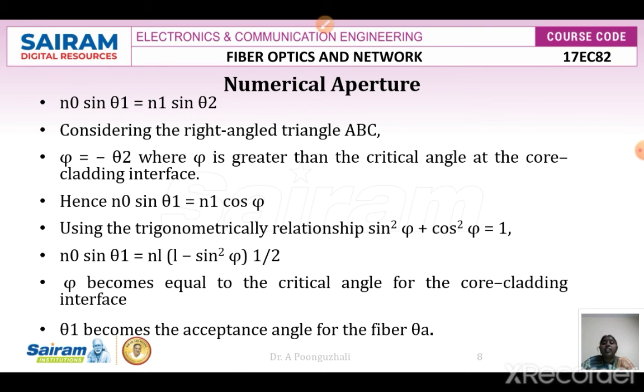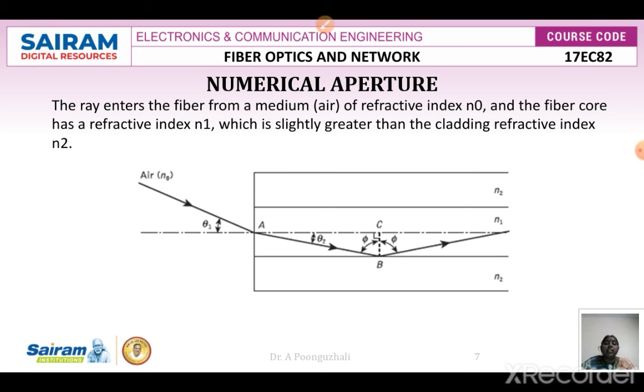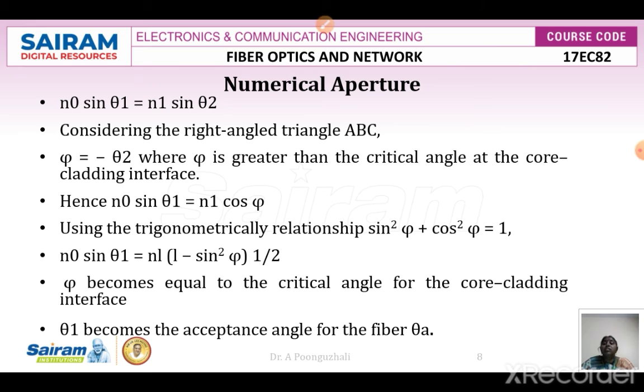Consider a right angle triangle, A, B, C. In this, theta 2 is going to be 90 minus phi. Here phi is going to be greater than the critical angle, and only when it is greater than the critical angle will total internal reflection take place. So n0 sin theta 1 is equivalent to n1 sin theta 2, and I can replace theta 2 as 90 minus phi, so I can write it as n1 cos phi.